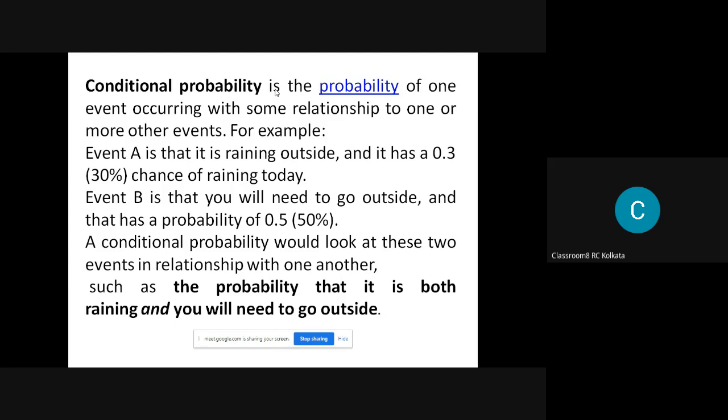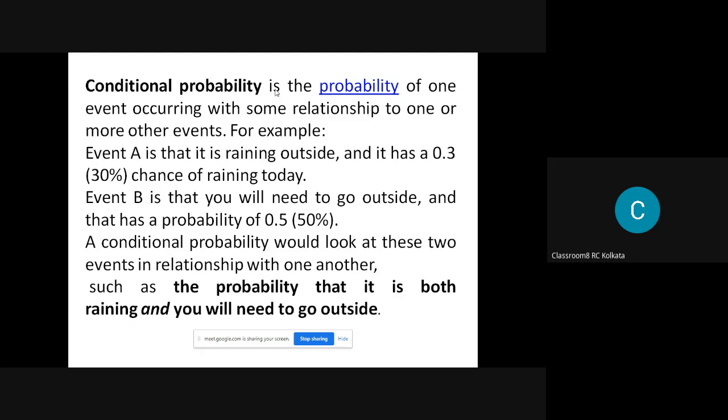Okay, if it rains, then I will not go out, and if it doesn't rain, then I will go out. So what I am doing is I am just depending upon a condition. Here they have told you event A is that it is raining outside, and it has a 0.3 chance of raining today.